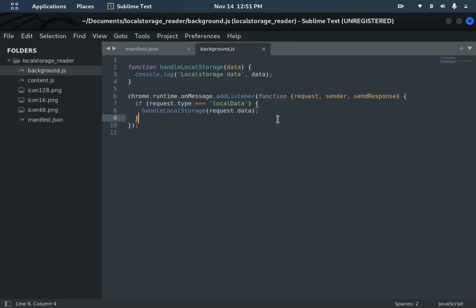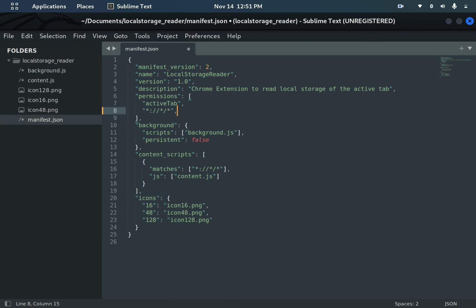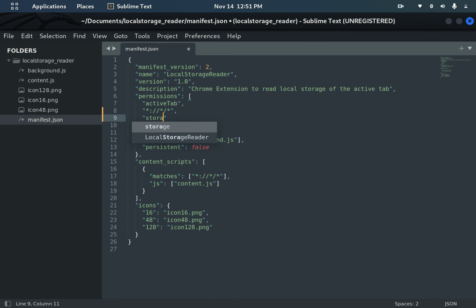Along with that, it also has the ability to read the local storage. That is why, even if you don't mention any specific storage permission like this here, it can still access the local storage data.